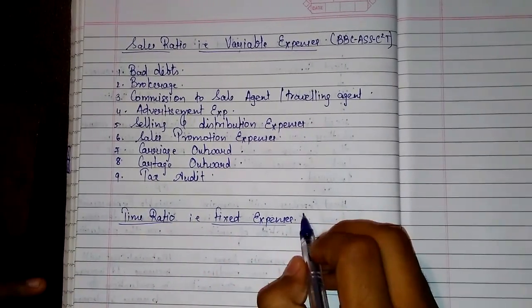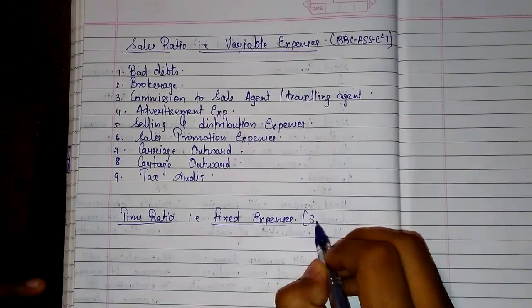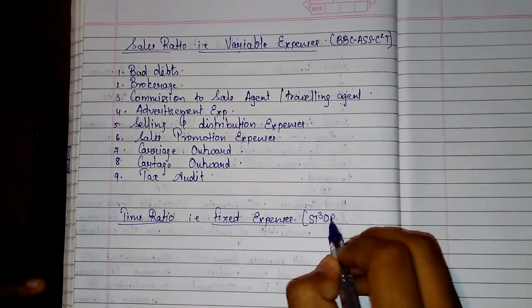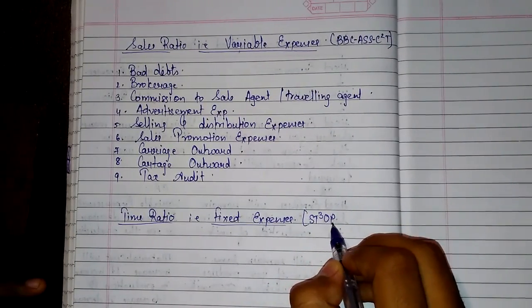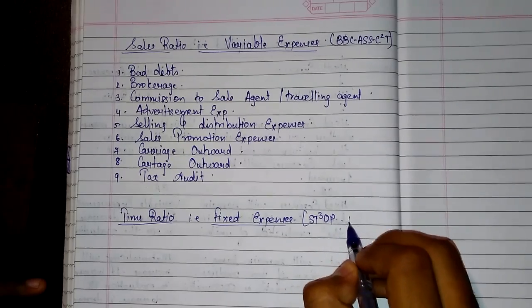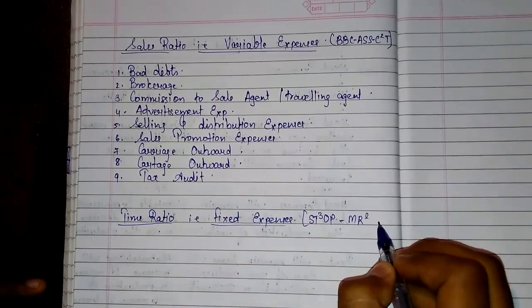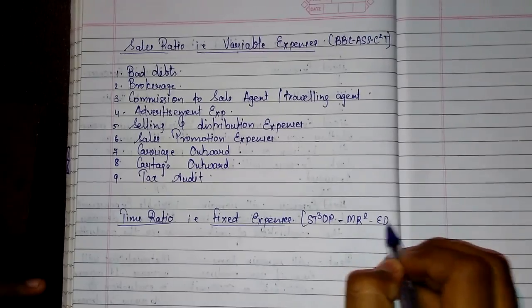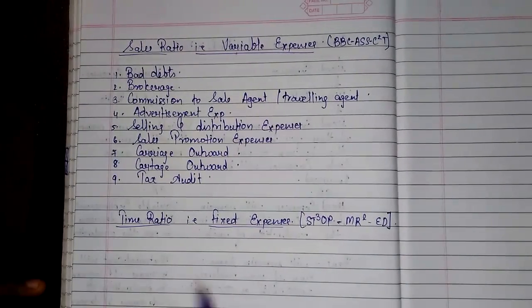The code for fixed expenses is STOP, ST cube, STOP, Mr. R square, Mr. ED.